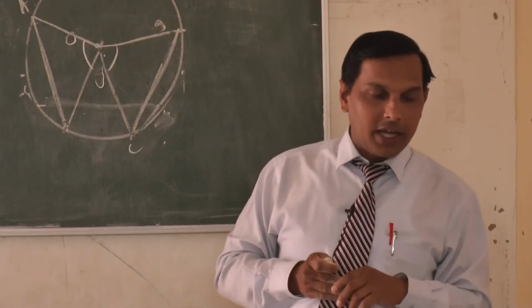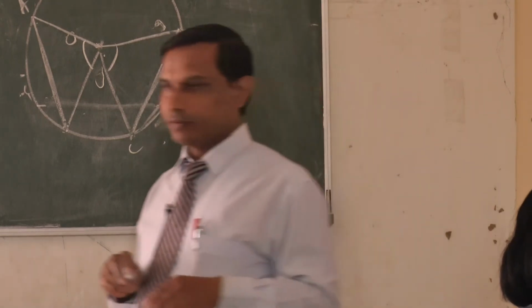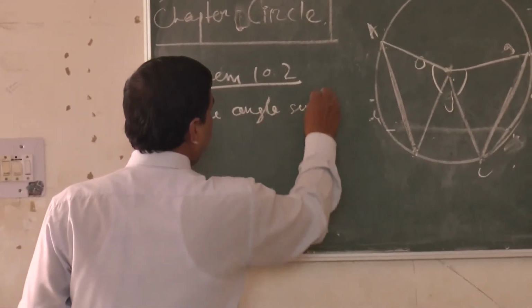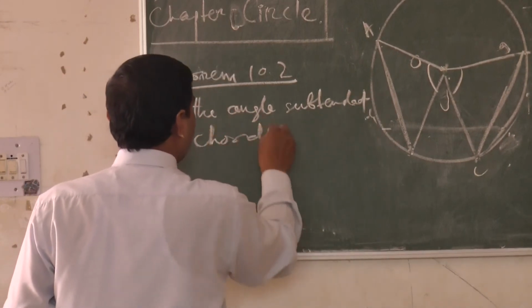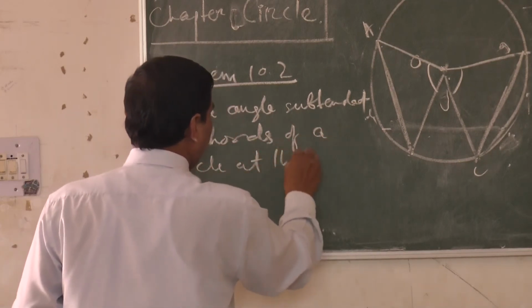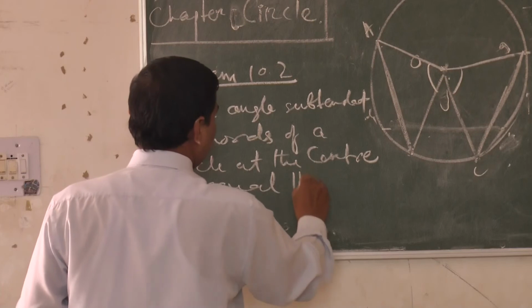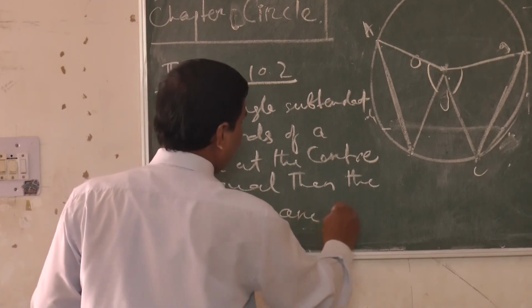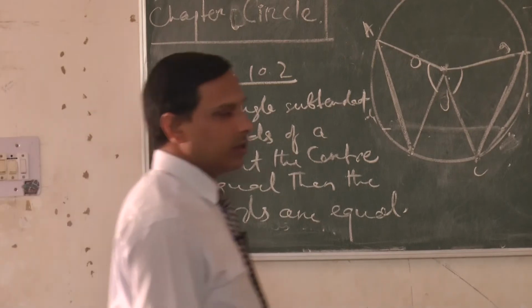Write it all. If the angles subtended by the chords of a circle at the center are equal, then the chords are equal. We have to prove this now.